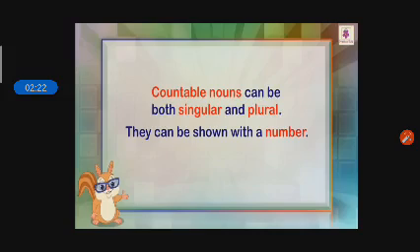Understood? We can count balloons if balloon is 1. If balloons are 5, then also we can count with numbers. When we are giving the number of a particular thing, then we can understand these are plural forms. For example, 1 bench, 10 benches. 1 bench is singular form, that is also a countable noun, and 10 benches is plural form, that is also a countable form. Okay?